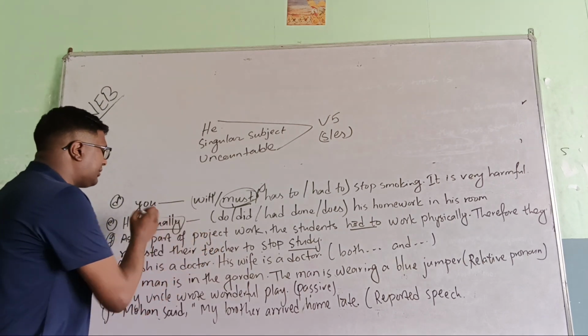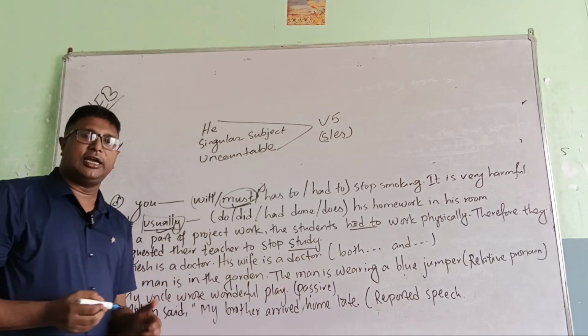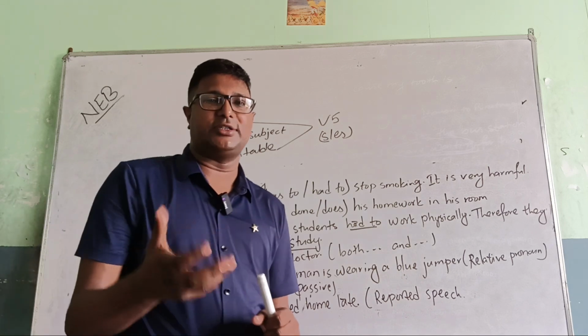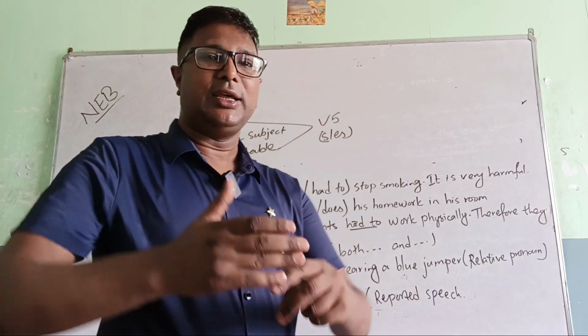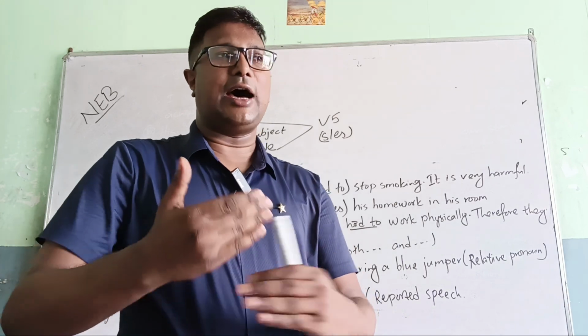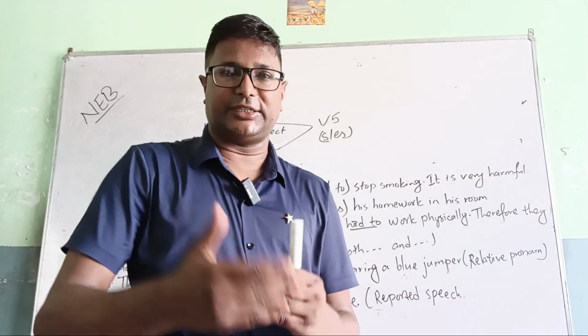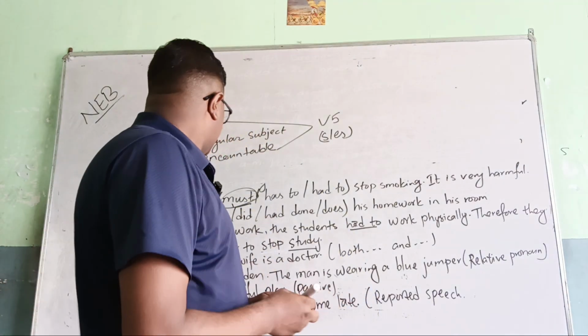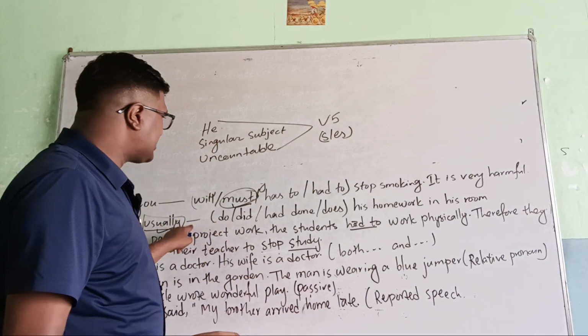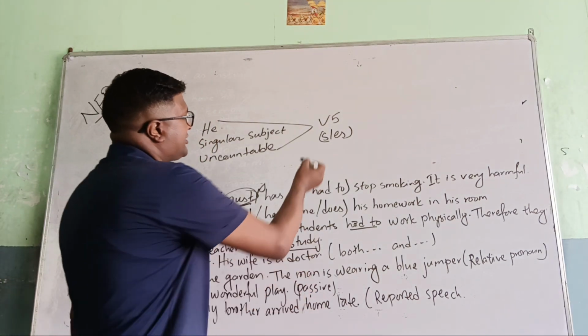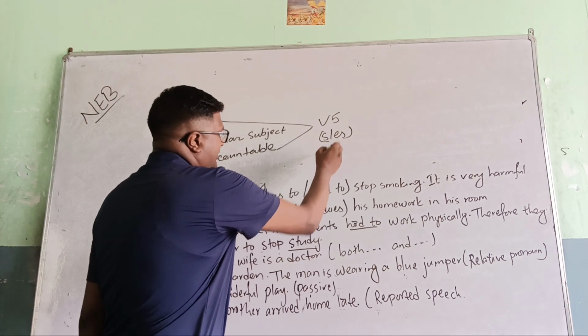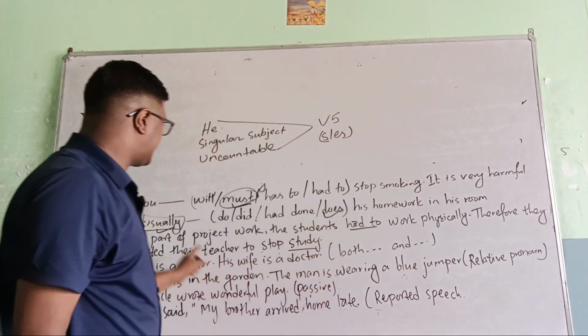Usually, always, and sometimes are adverbials of frequency, telling how often something is repeated. That's why the answer should be V5, the s/es form, which is does. The right answer is does.